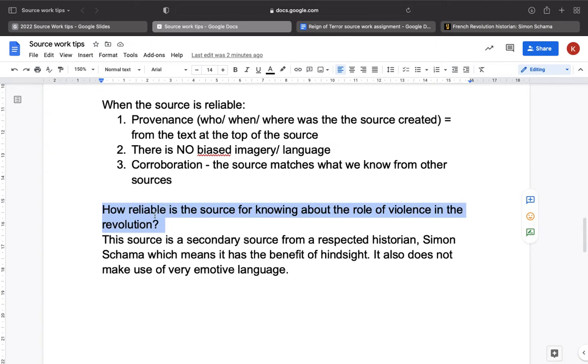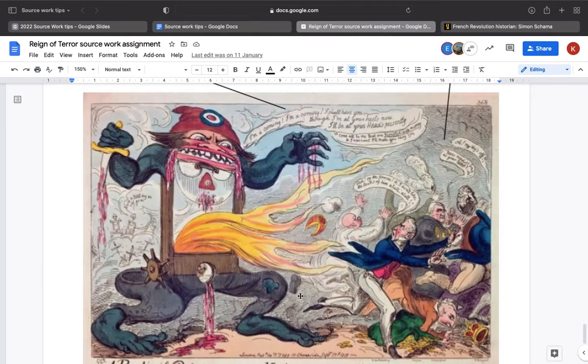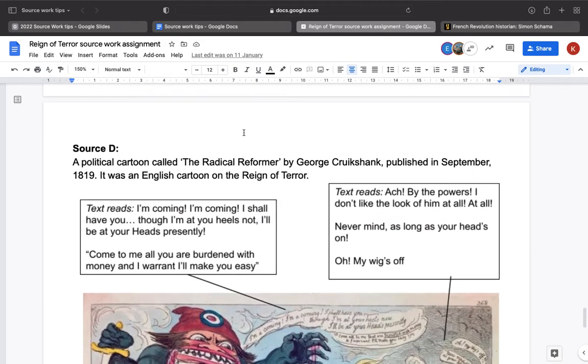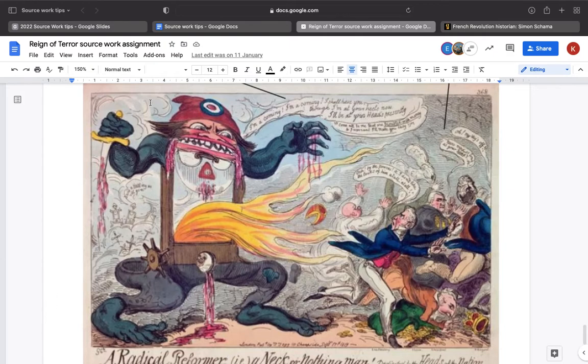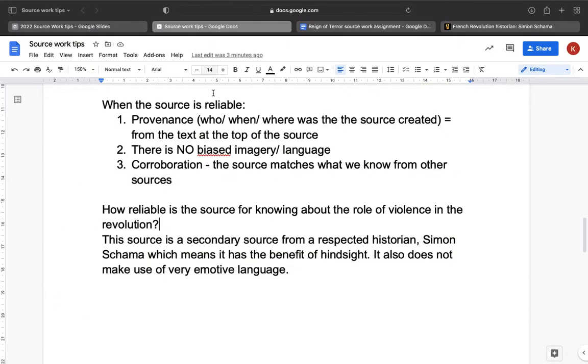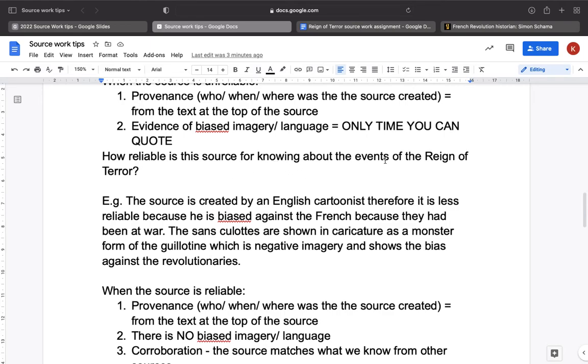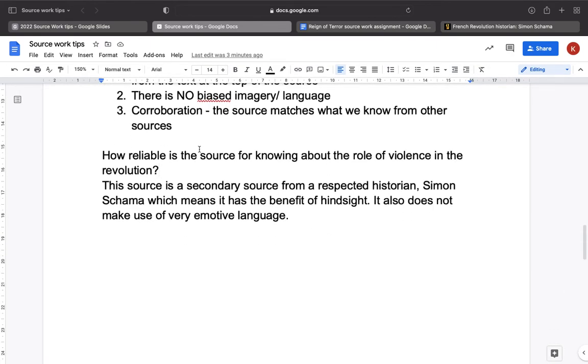Because remember, the reliability is always about reliable for something specific. It's going to be different if we wanted to know, for example, for this source, how reliable is this source for knowing about what English people thought about the Reign of Terror in 1819? It's very reliable because it's from the time, it's from an English person, so that's going to be very reliable for us to know about English public opinion. But my question was here, how reliable is it for knowing about the events of the Reign of Terror itself? And then we're going to say, well, it's not so reliable for that. So you have to ask, what is it reliable for?